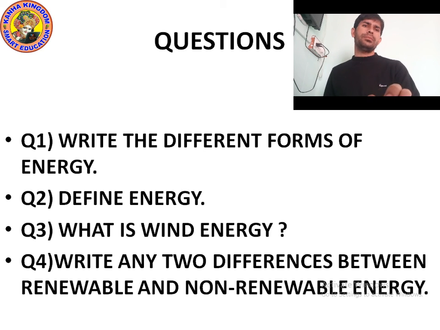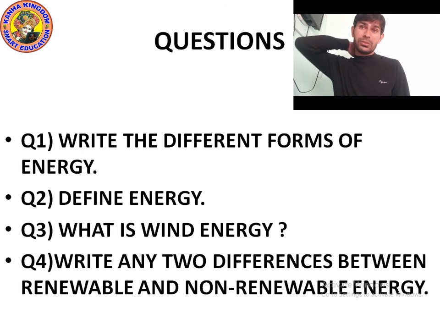Question number 4: write any two differences between renewable and non-renewable energy. Renewable energy is energy that cannot run out, and it is an infinite source.